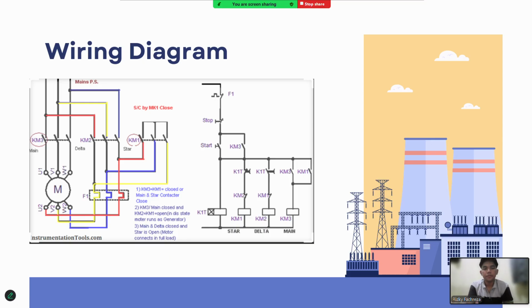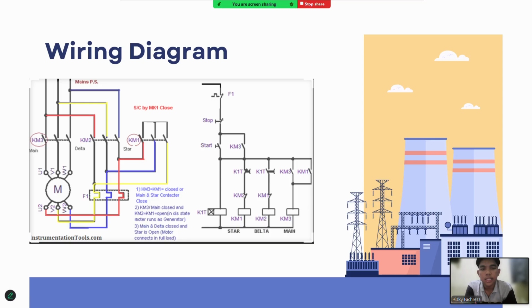The working principle of star delta control in detail. When the system is powered on, the MCB supplies voltage to the control circuit. After pressing the start button, the star contactor is energized. The motor starts rotating slowly, the timer begins counting, and during this phase, the current is limited. The motor experiences less stress.